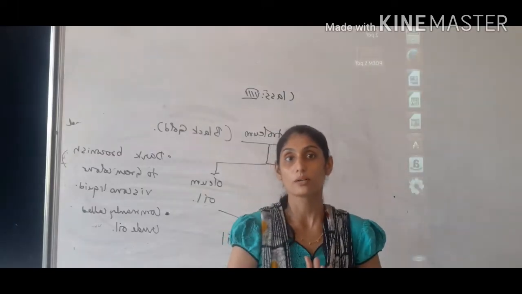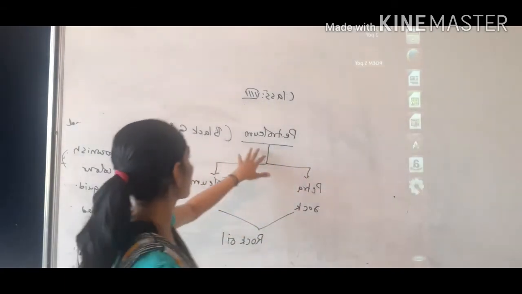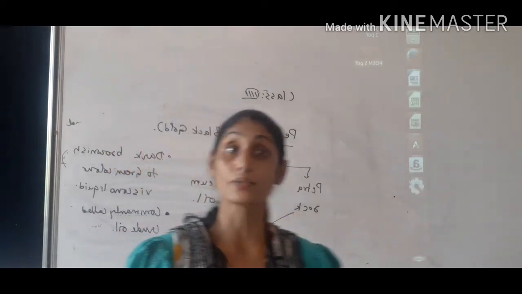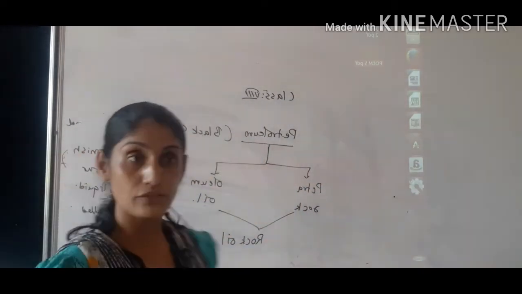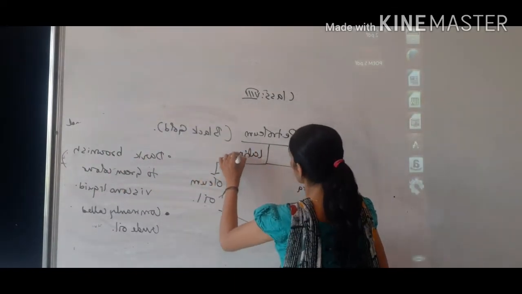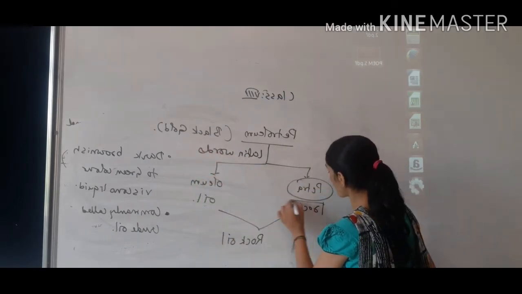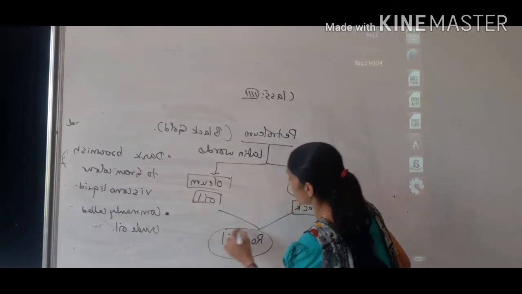Now when we talked about the second fossil fuel, that is petroleum, children, we have to learn about petroleum. Petroleum is known as black gold. That we learn later on, why it is known as black gold. Petroleum is made up of two Latin words: first is petra, that means rock, and oleum, that means oil. So it is also named as rock oil.